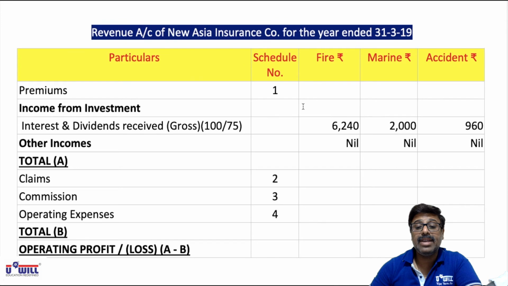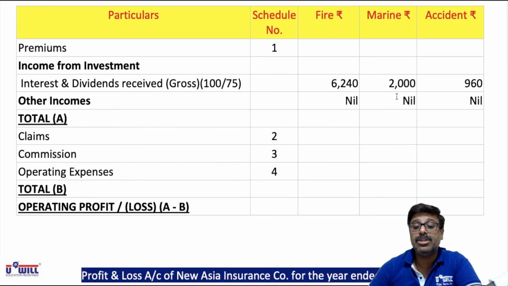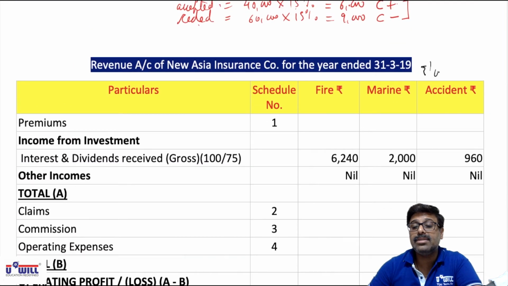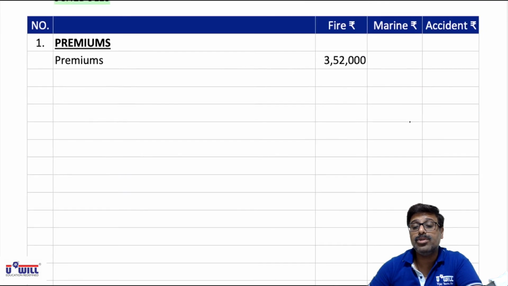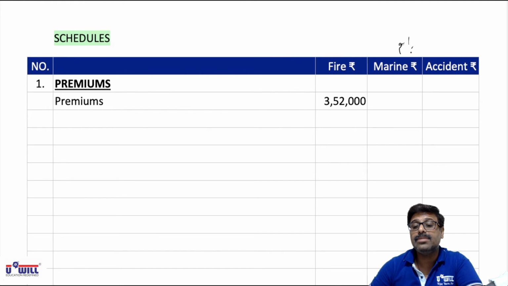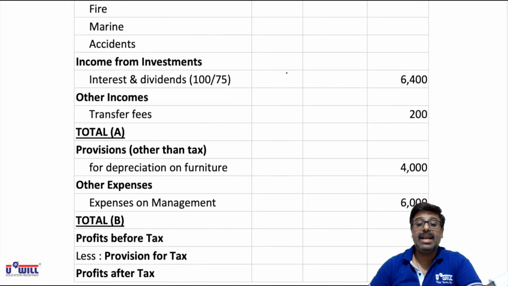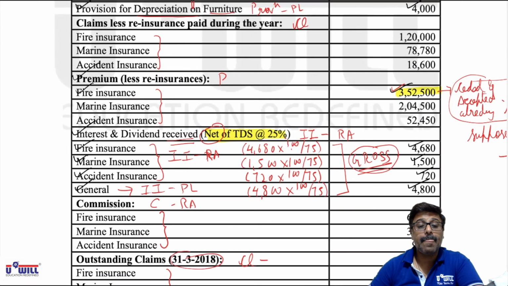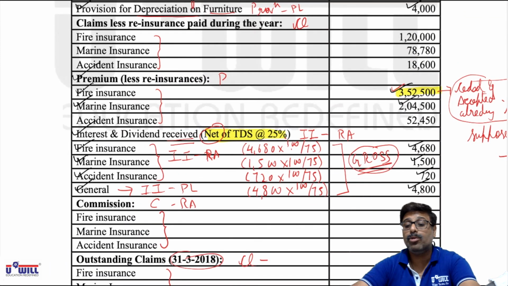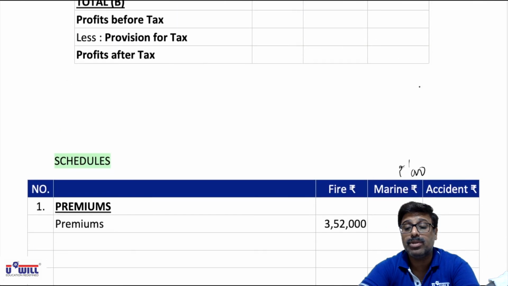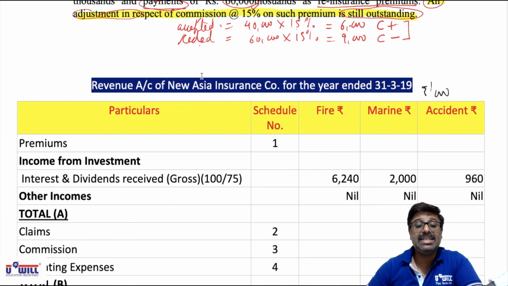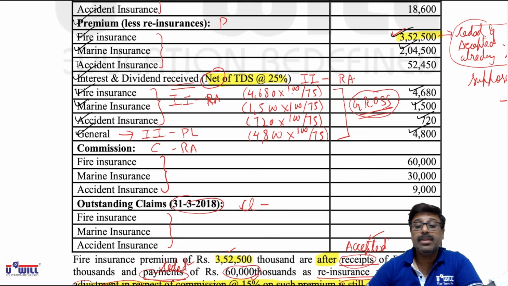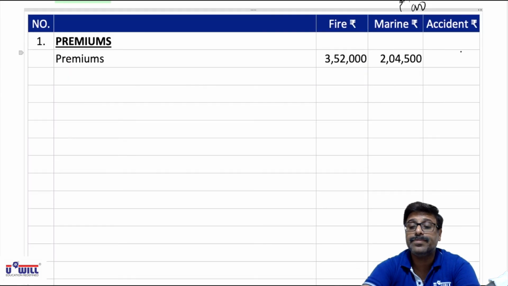Then after fire we have, okay, rupees are in thousands everywhere, you'll mention that. Rupees in thousands. In P&L also rupees in thousands, and in schedules also rupees in thousands. Now what is the amount of marine insurance in case of premium? Marine's amount is 2,04,500. So I'll write down marine 2,04,500. Then after marine, what is accidents amount? 52450. So I'll write down accident 52450.